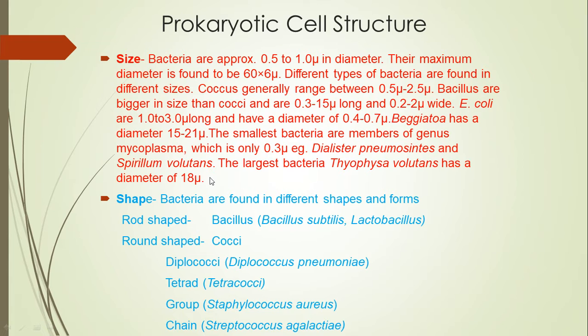Now we come to the shape of bacteria. Bacteria are found in different shapes. Rod-shaped or elongated ones are called bacillus, and round-shaped ones are called coccus. So basically, if we talk of shape, bacteria can be classified into 2 categories, bacillus and coccus, and these have patterns of arrangement which we will be discussing in the next slide.